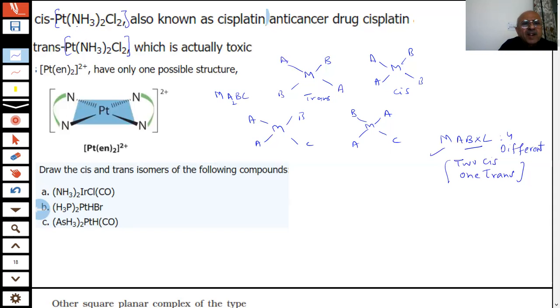What is the oxidation state of platinum here? 2. This is also the same name, but this is cis, this is trans. Trans is highly toxic and the cis is used as an anti-cancer drug. See the difference? The cis one has a medicinal value, and the trans one, if by mistake I give it to someone, that is a poison. Sometimes, chemistry is like that, students.